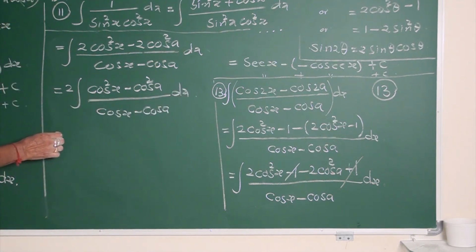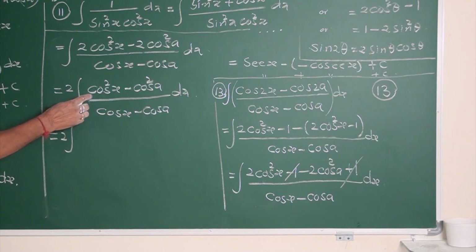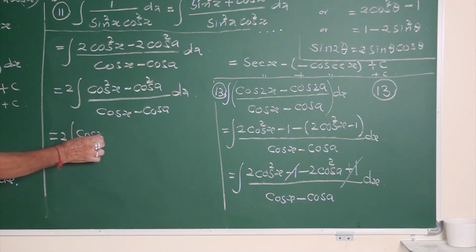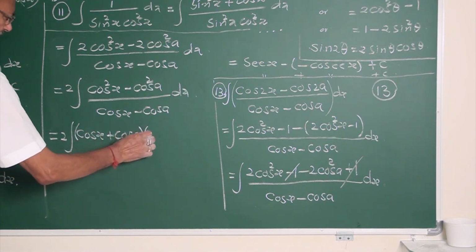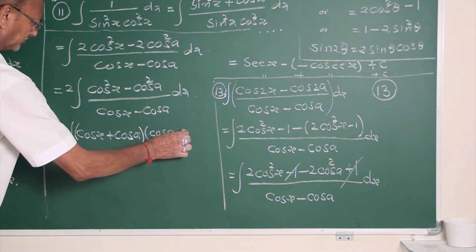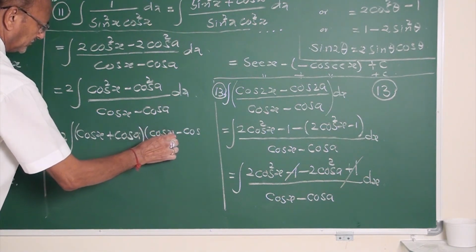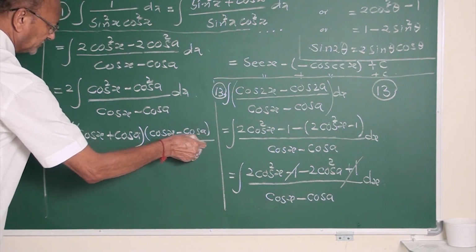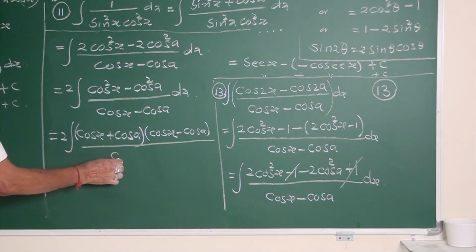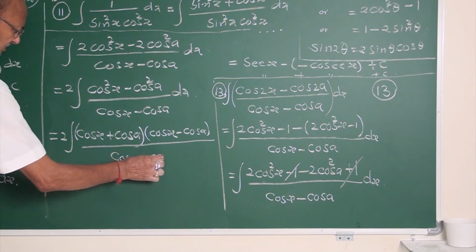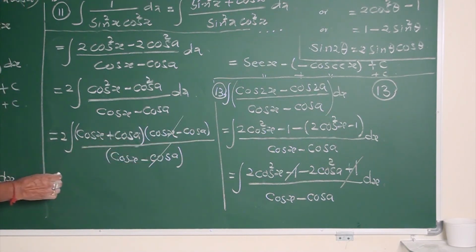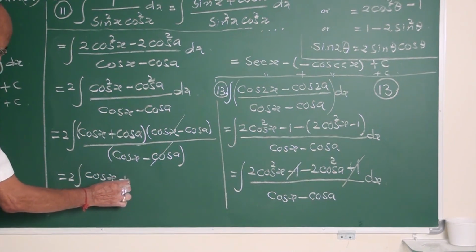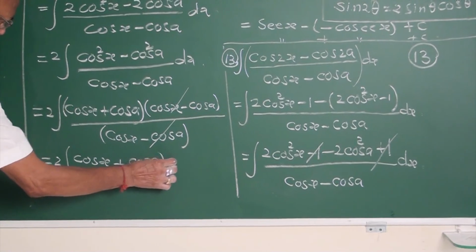Write the factors of the numerator, 2 into a square minus b square, a plus b into a minus b. Denominator is cos x minus cos a. One minus factor cancels. You are left with 2 into integral cos x plus cos a, dx.